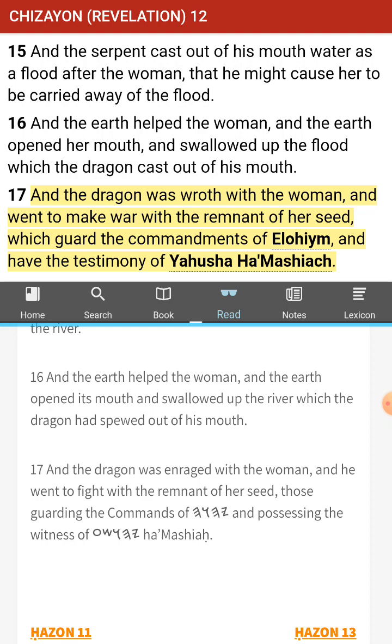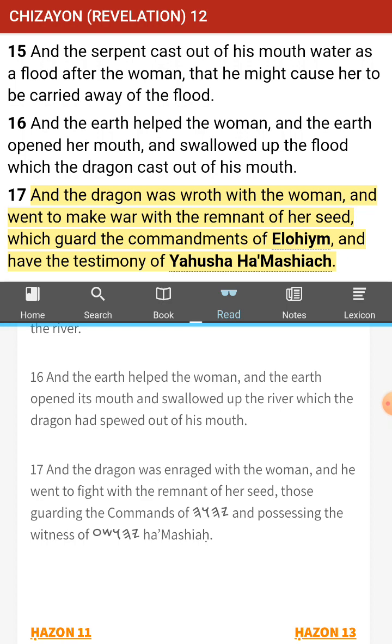The dragon was enraged with the woman, and he went to fight with the remnant of her seed. That would be us. That would be the Torah keepers. Anybody who is keeping the laws, statutes, and commandments of our Creator is a brother and sister of Messiah Yahushua and is a son of Elohim. And so that is our enemy, and that is the enemy who is going to be coming at us hardcore.